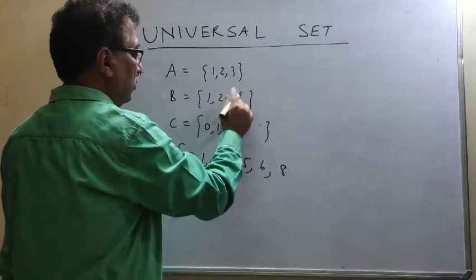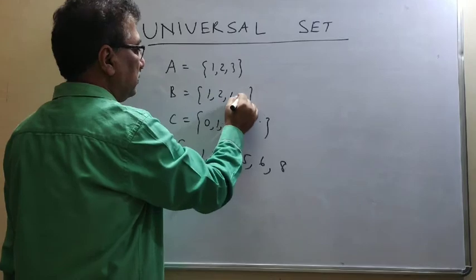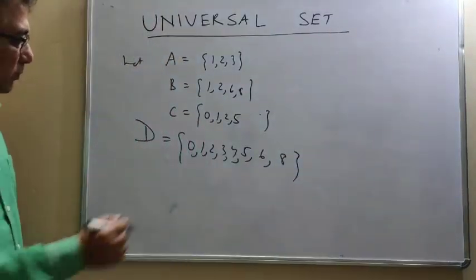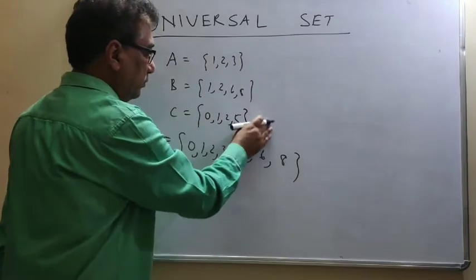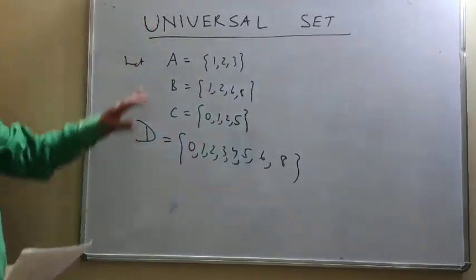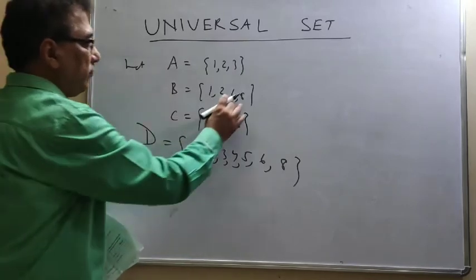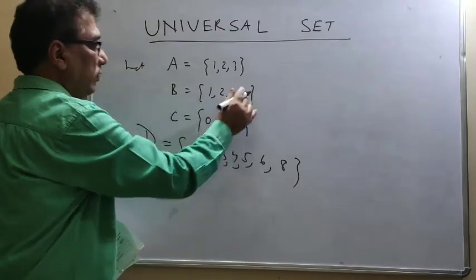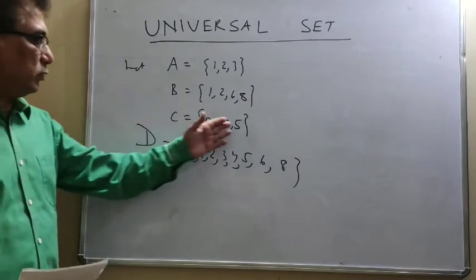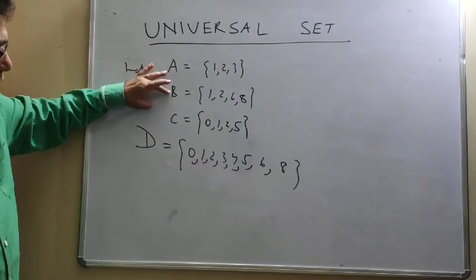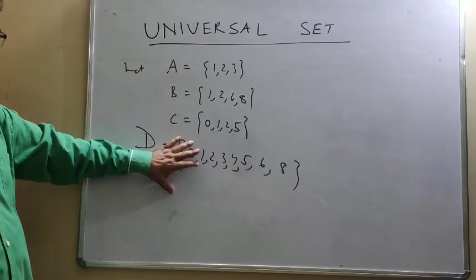Now see the example. I have taken 4 sets. The members of the first one are 1, 2, 3, the second 1, 2, 3, 4, and the third 0, 1, 2, 5. Now what we find is that each of these sets is a subset of D.